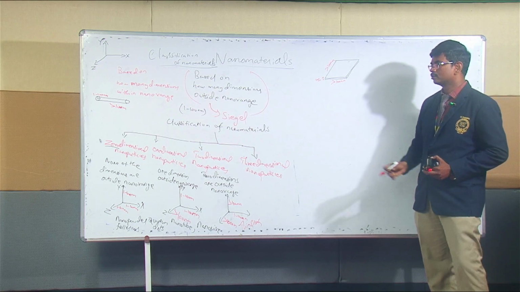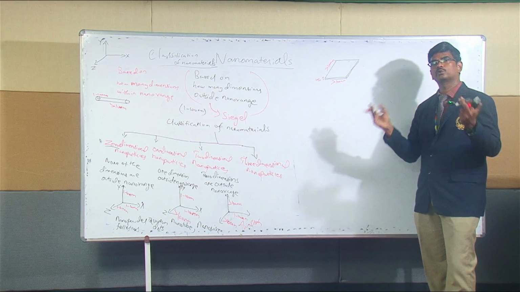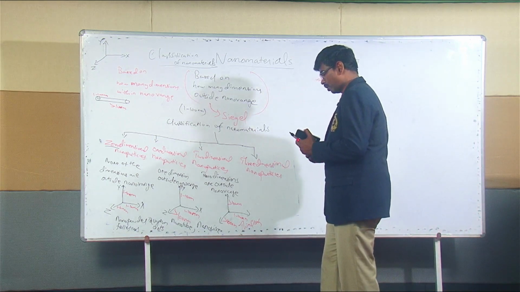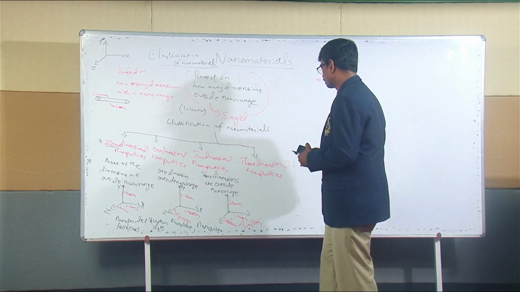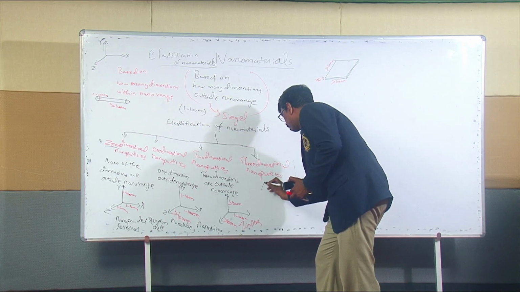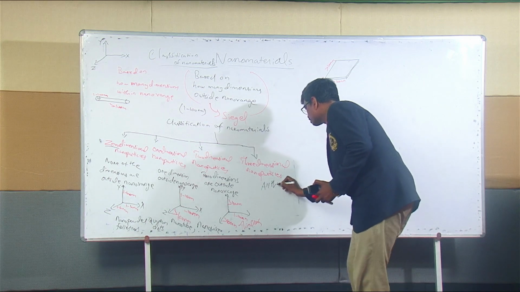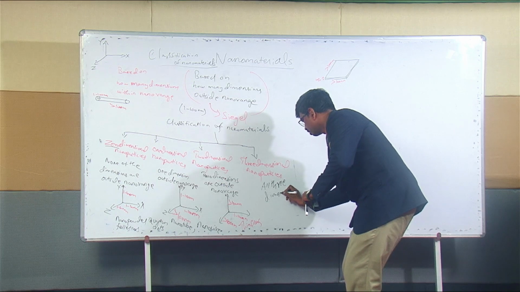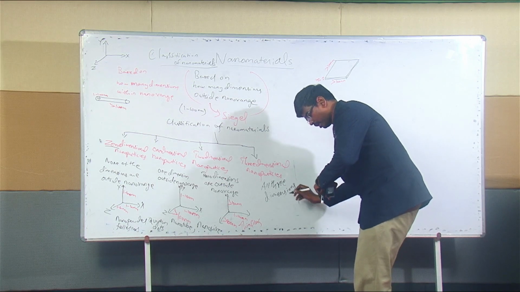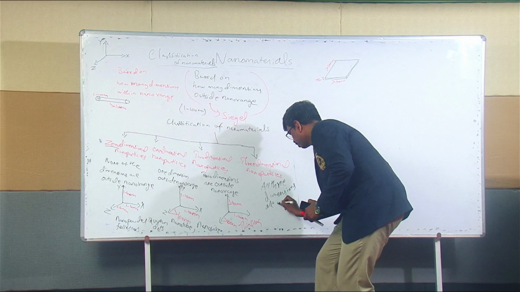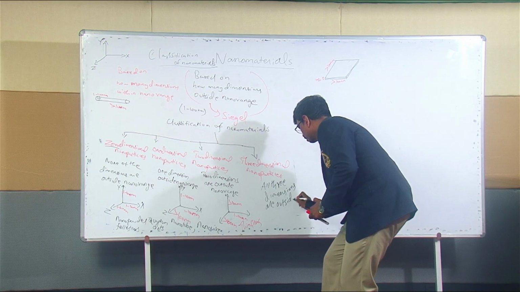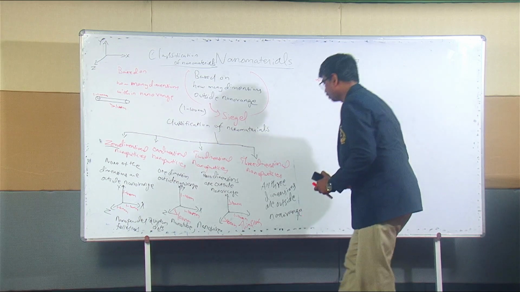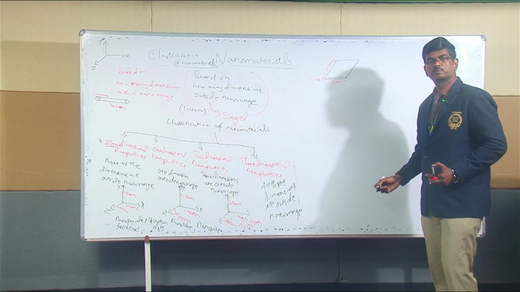That means for the two-dimensional nanoparticle, two dimensions are outside the nano range. And for three-dimensional, all three dimensions are outside nano range, which is a bulk material.